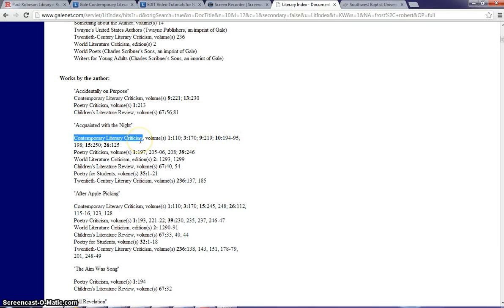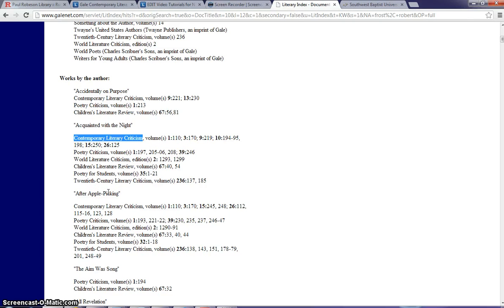So what we're going to do is, first of all, we need to check to see if the library owns this book. And this is actually one that we do for sure own, Contemporary Literary Criticism. If you want to consult any of these other resources, you're going to want to check to see if we first own those resources. Just because it's listed in the index does not mean we actually have access to or own that specific book.